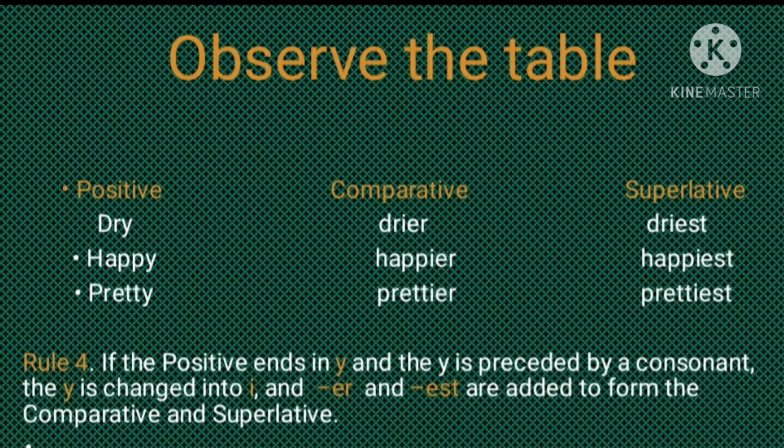In the same way, while changing these positive words into their superlative form, we have to remove Y, add I instead of Y, and then along with I, EST gets added. So dry becomes driest, happy becomes happiest and pretty becomes prettiest in the superlative degree.